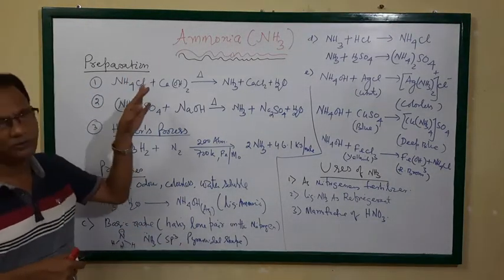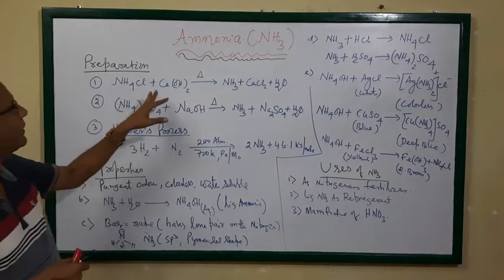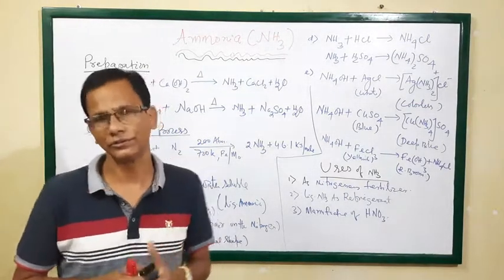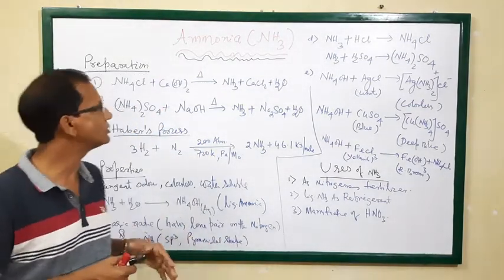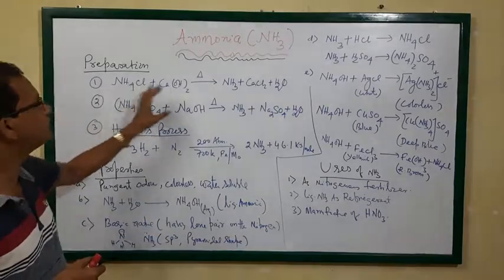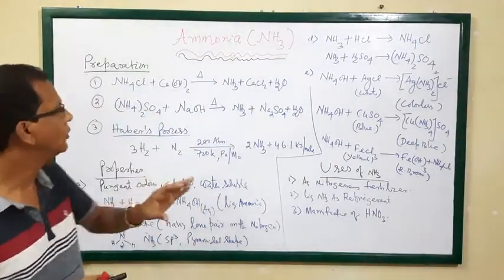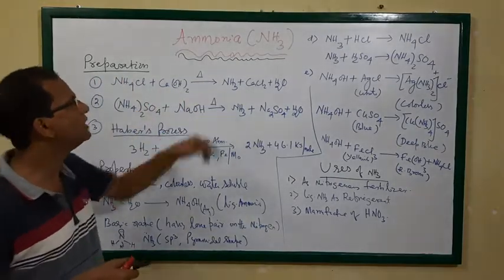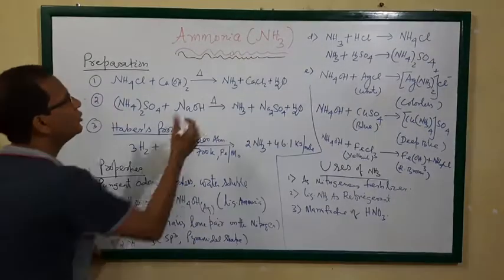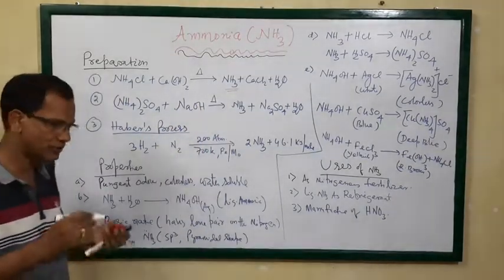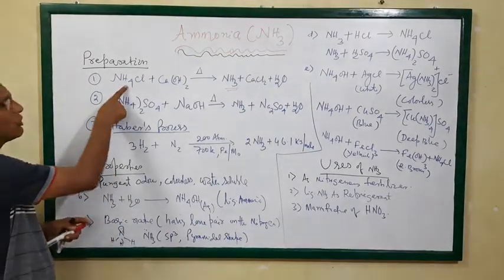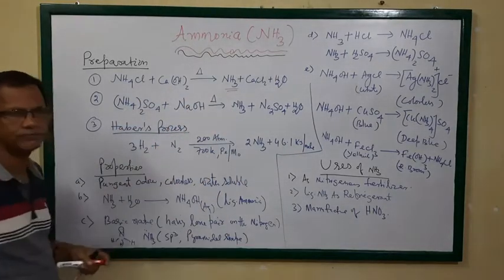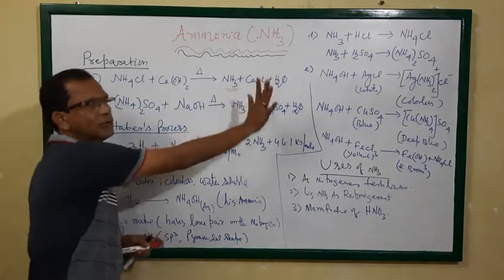Its preparation: it can be prepared when we take the reaction of any ammonium salt with a base. This is the basic concept. When a base reacts with an ammonium salt, it always produces ammonia. What are the examples? You see, ammonium chloride reacts with calcium hydroxide forming ammonia gas, and the remaining part is salt and water.